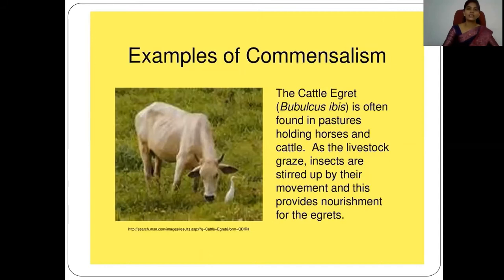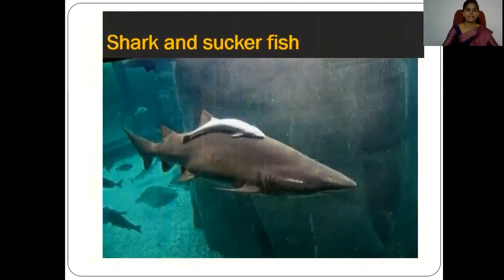So here the egret is benefiting, obtaining food from the cattle, but the cattle remain unaffected. Sometimes the cattle may also benefit, because some of the harmful worms that stick on their body are removed by this bird. So the egret benefits, and the cattle remain as they are.